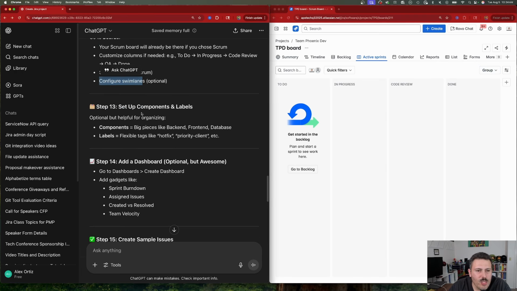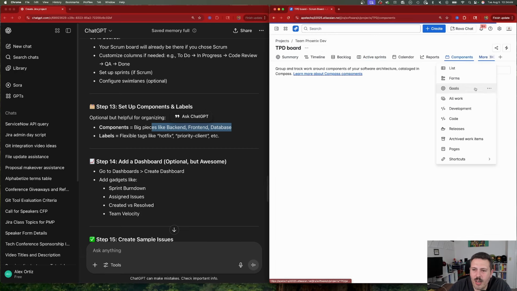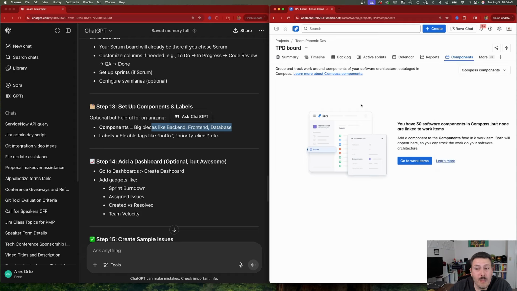As we continue, we're down to step 13, optional but helpful for organizing. Add components, like big pieces for like the back end, the front end, the database. That's good. Doesn't really tell us again how to do it. So I'm taking some shots in the dark, but you go to components. You do need to be a project admin, so I would add that as well.